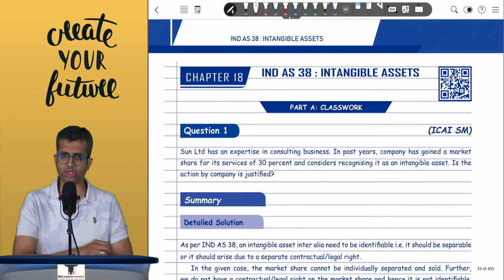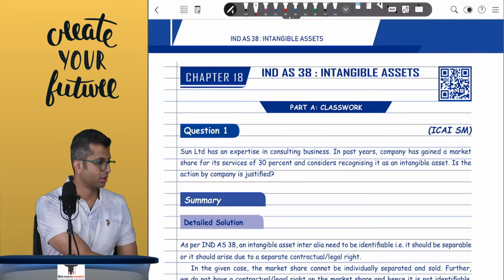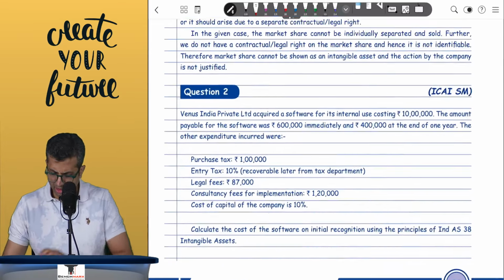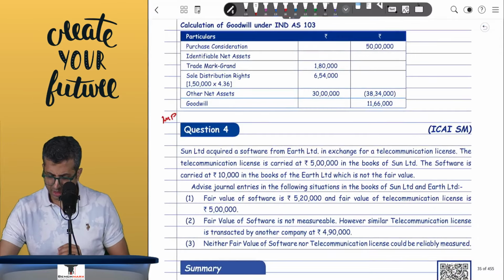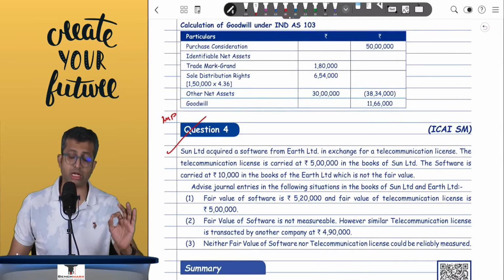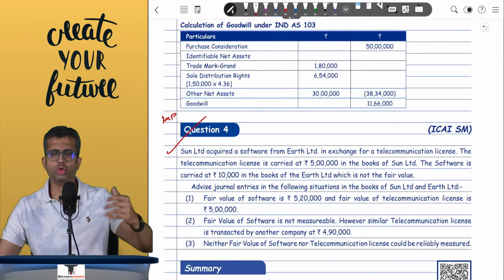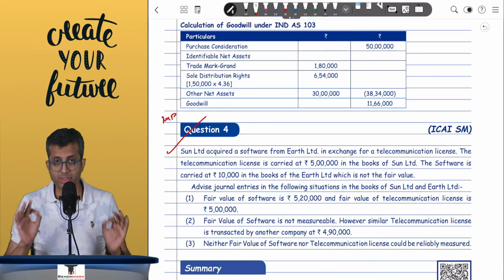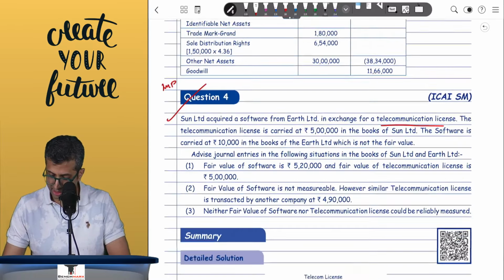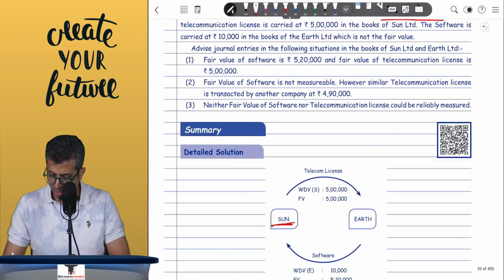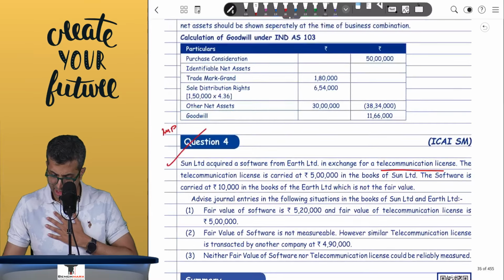We'll go to the important questions now for Ind AS 38. So over here, we'll do a few questions like question number 4. Now, this is a classic question when it comes to barter. We are not really going to look at whether it is PP, intangibles. It's one of the best questions when it comes to barter. Sun acquired a software from Earth in exchange for a telecom license. So, over here, Sun is acquiring a telecom software and it is giving up a telecom license.